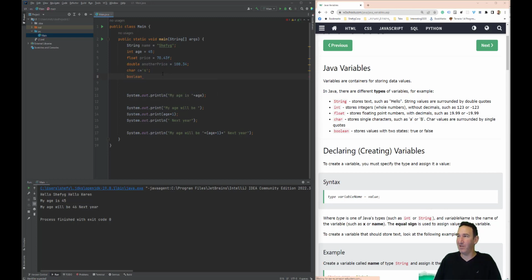Now Boolean is very interesting. It can be either, let's say, isMale for me. Okay, so isMale, and let's say it equals true. Okay, or maybe it's false. So basically Boolean is an answer for a question which has an answer of either yes or no, true or false. And it is very useful in programming. When we look later on at conditions, it will become very useful.